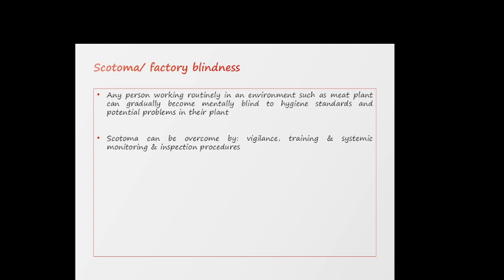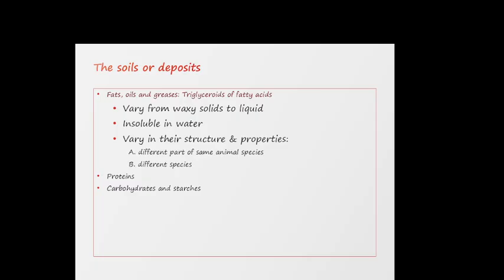So, scotoma. What is scotoma? Factory blindness. What happens is that if a person is generally working in a meat plant, they become mentally blind to hygiene standards and they get used to it, to the uncleanliness, the dustbin, the garbage in the meat plant. It can be overcome by vigilance training and systematic monitoring and inspection procedures.